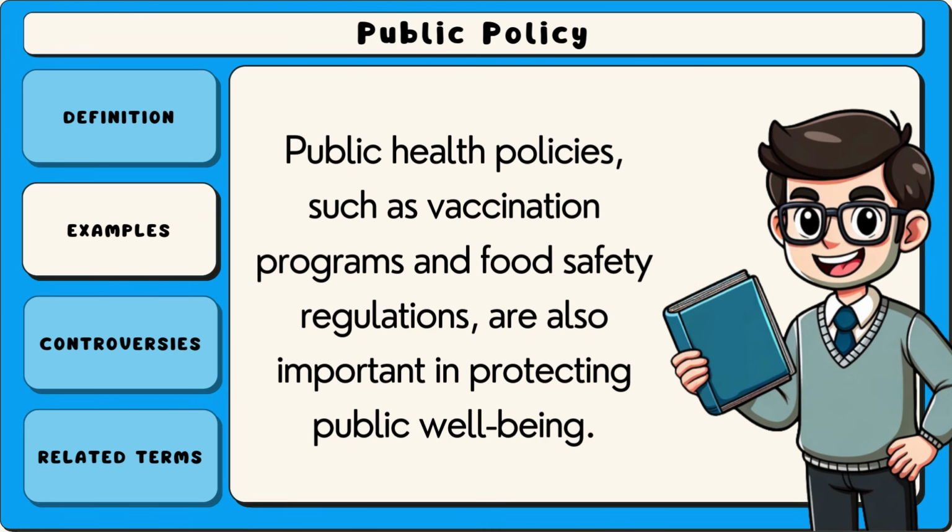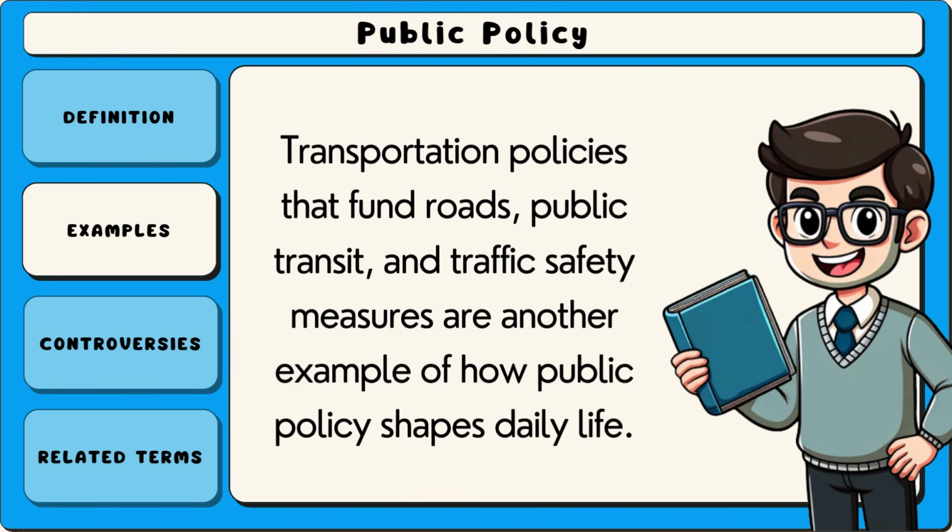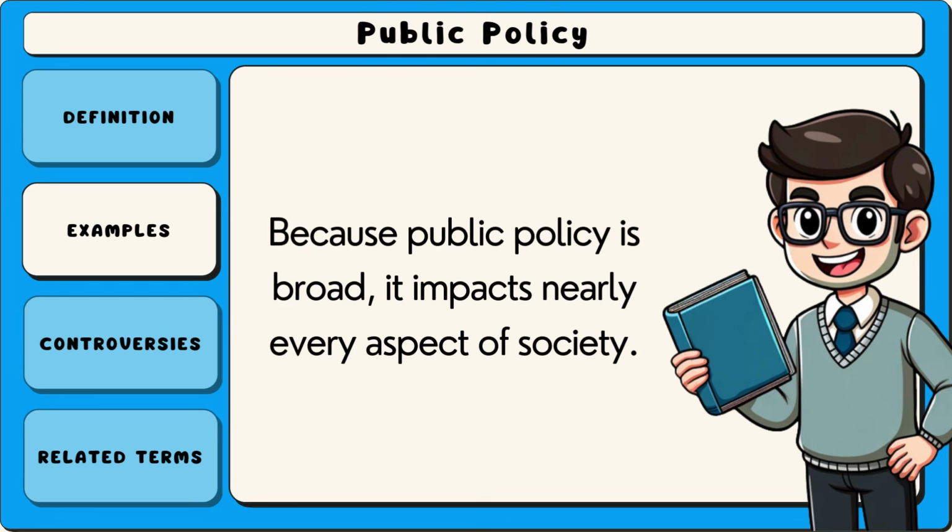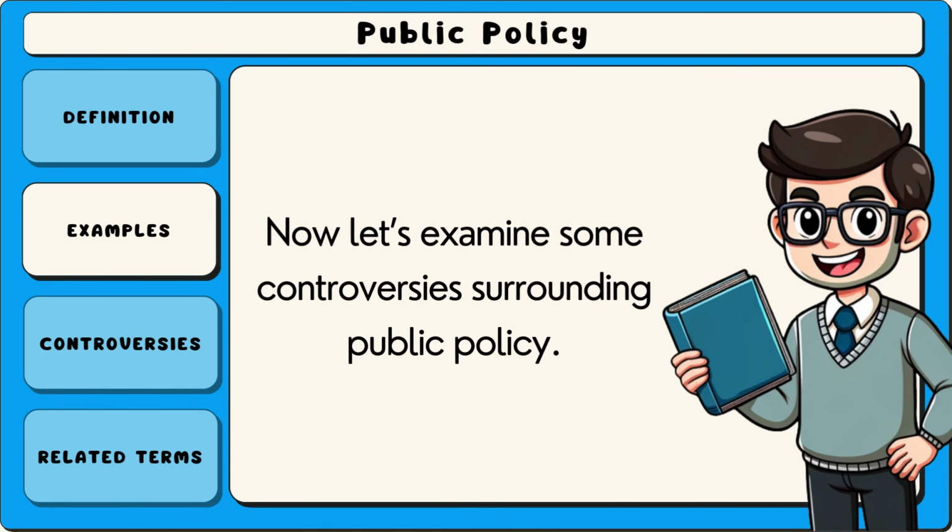Public health policies, such as vaccination programs and food safety regulations, are also important in protecting public well-being. Transportation policies that fund roads, public transit, and traffic safety measures are another example of how public policy shapes daily life. Because public policy is broad, it impacts nearly every aspect of society. Now let's examine some controversies surrounding public policy.